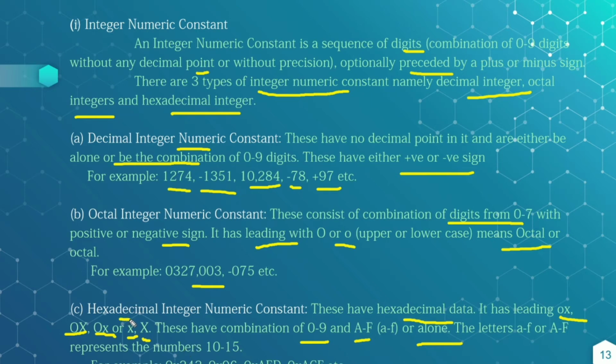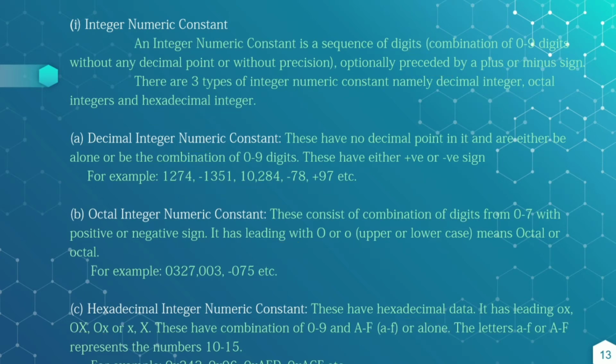Hexadecimal means 16. So 0 to 9 gives ten numbers, and then 10 is represented by A, 11 by B, like that. For F it is 15. Examples of hexadecimal integer constants are 0X242, 0X96, 0xAED, 0xACF, etc.